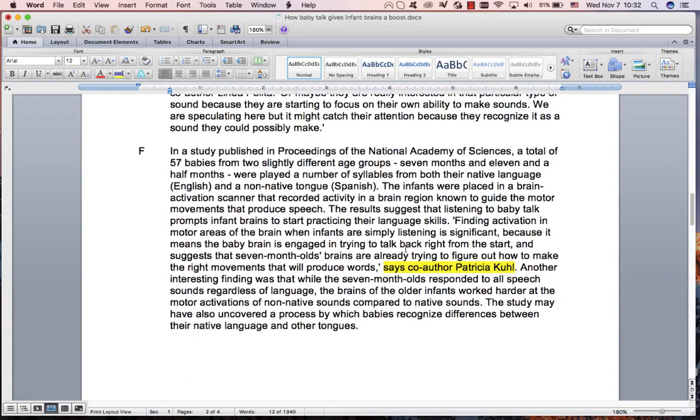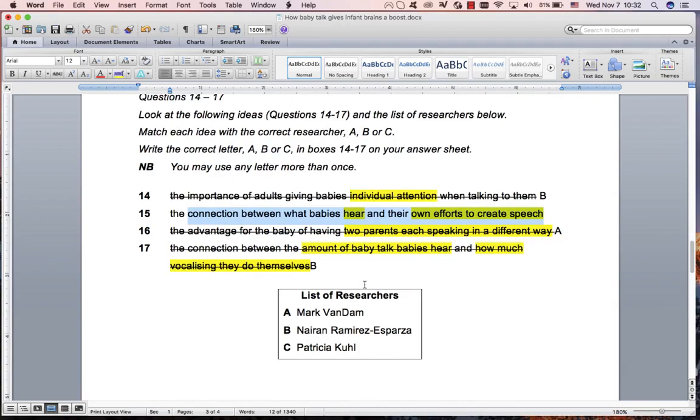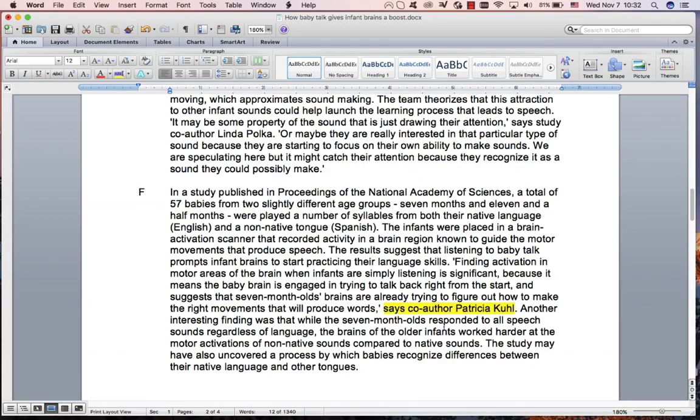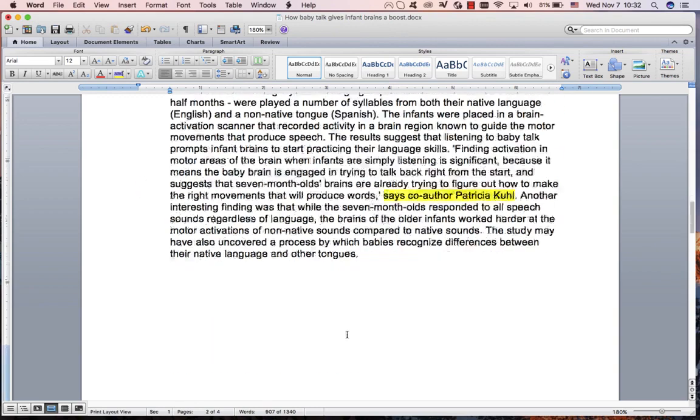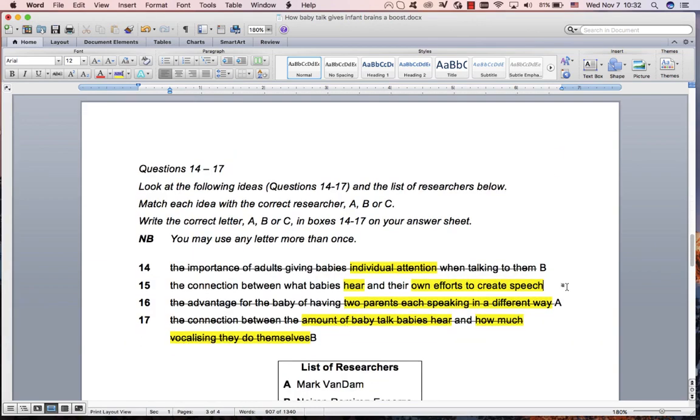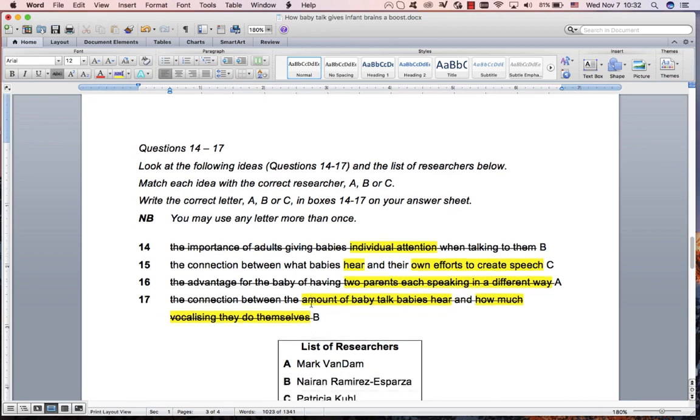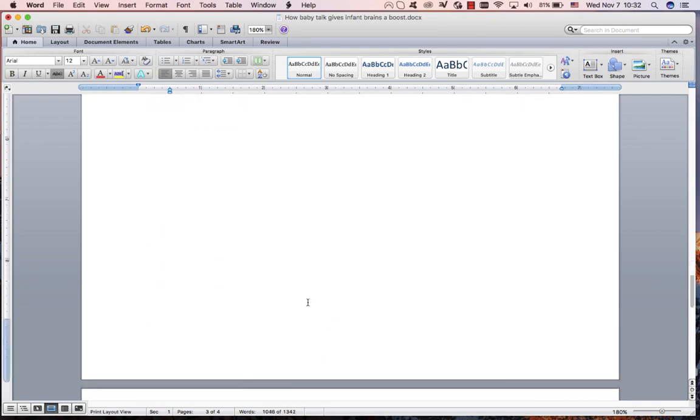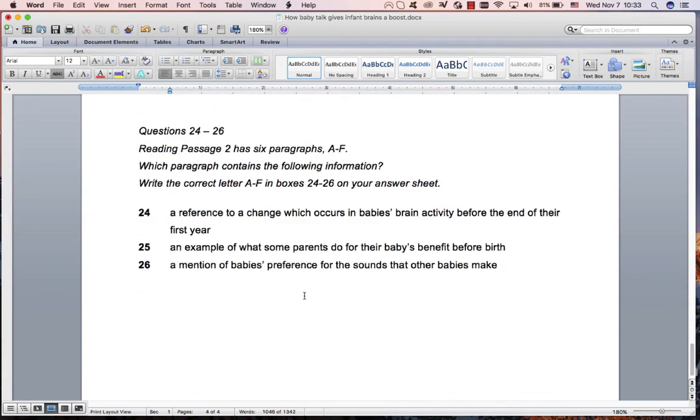You could probably guess if you can find the other three, but it's over here. Connection, what they hear, and their own efforts. Own efforts is that they worked harder at the motor activations of these sounds that they hear. Very difficult one, but you could have probably guessed it. So that would have been C then. All right. But anyway, maybe you could have gotten 16 and 17 just from the summary. Now I need to move a bit quicker. This video is getting a bit long, so I'm just going to go through these quite quickly.